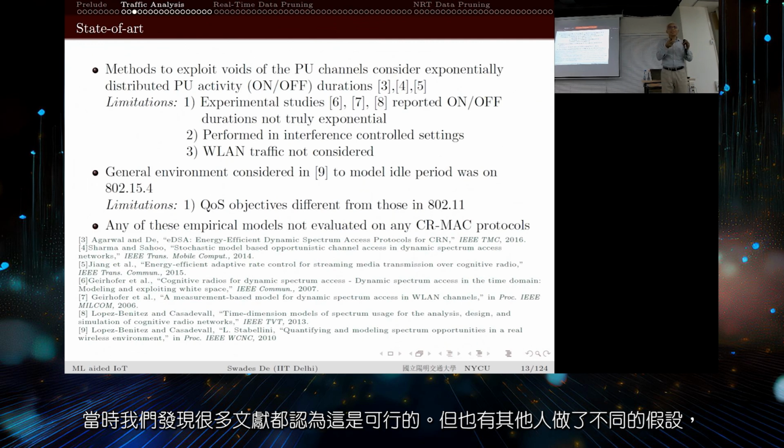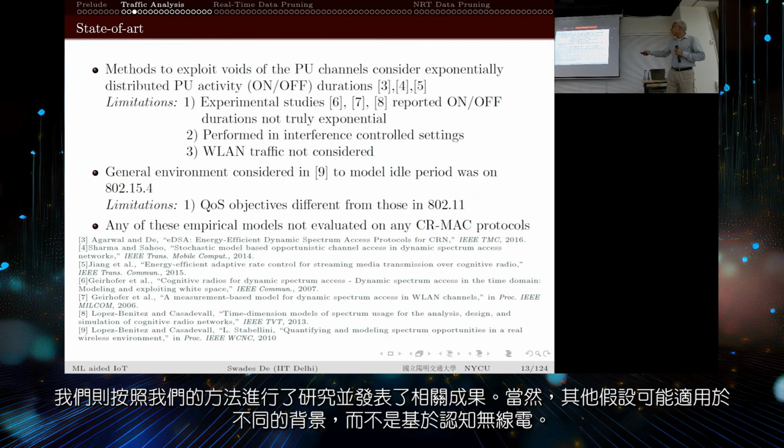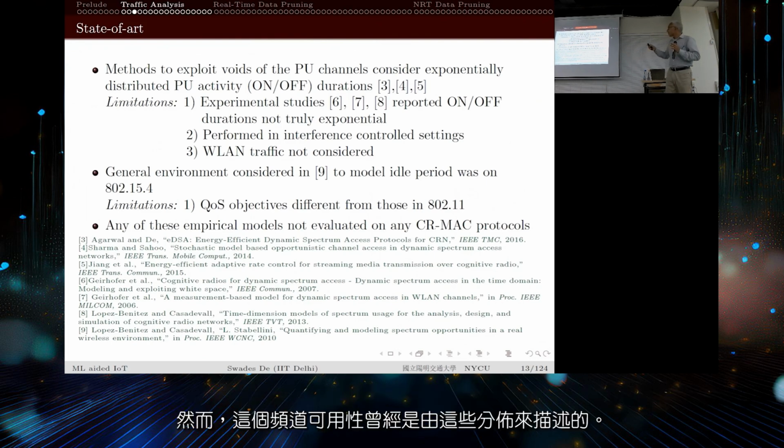People were considering on-off distribution as one option, but there are other assumptions people have made, called Pareto, generalized Pareto, hyper exponential, all sorts of so-called tractable distributions that people have considered and published in different transactions. Correspondingly, we went by our approach and published something. Of course, other assumptions could be made for other contexts, not necessarily cognitive radio, but channel availability used to be characterized by this.